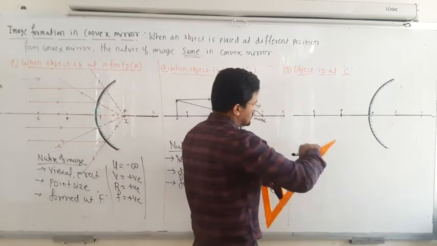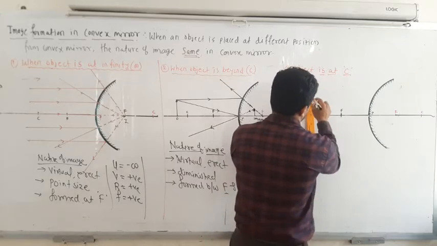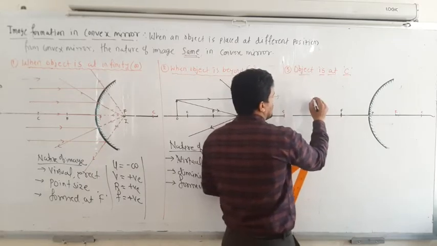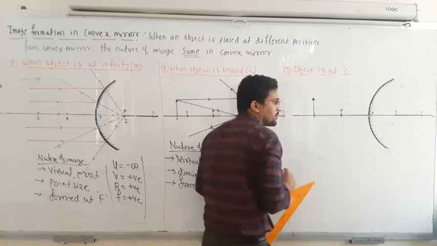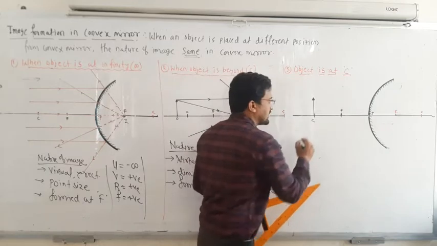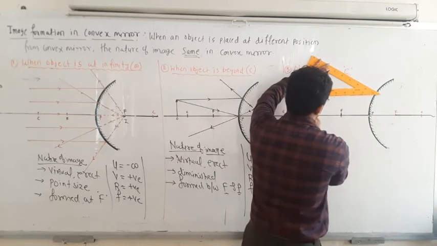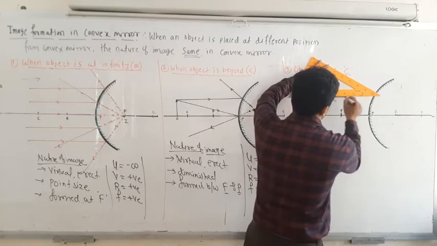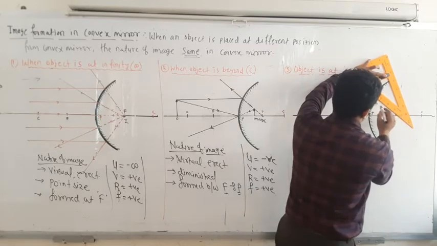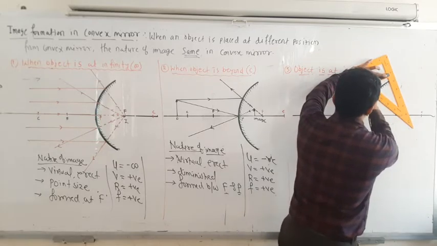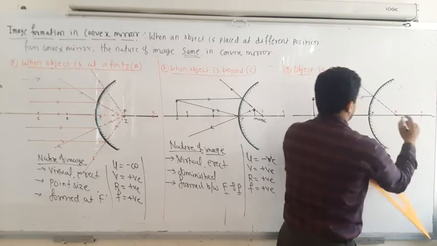Okay, and the last one we will see. Here there are no 6 cases, because the image nature will be the same, no matter at what distance you place the object. So this is the center of curvature. The first ray is always parallel to the principal axis. It is reflected or diverged from the what? A focal point. From the focal point, it appears to diverge.